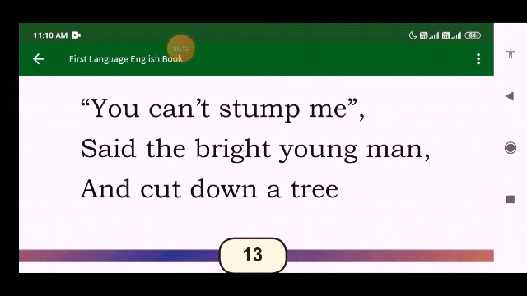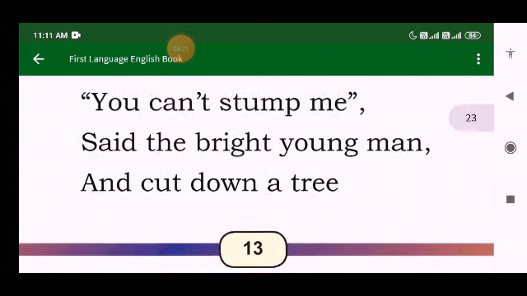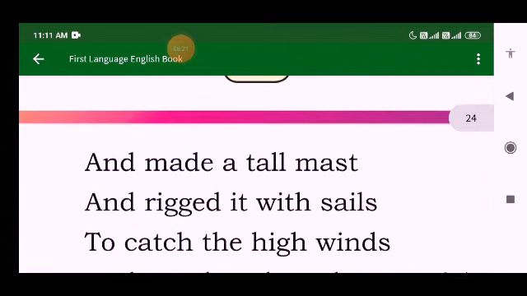Okay. And as a result, what did he do? He cut down a tree. He cut a tree and made a tall mast using that tree. A tall mast is nothing but a long pole, which is on the ship at sea, and that tall mast is provided with the sails. Sails are nothing but canvas cloths.